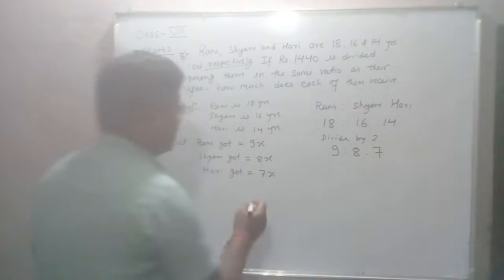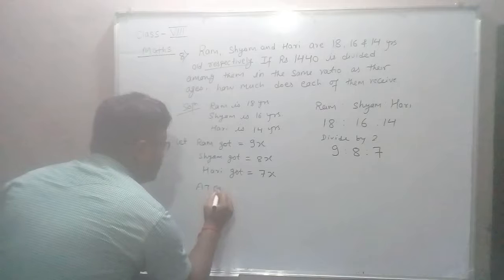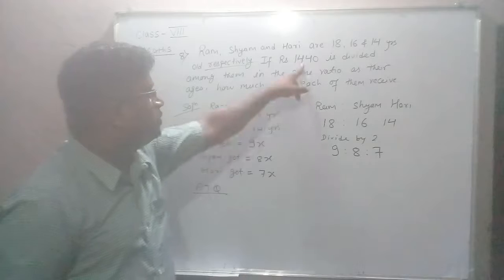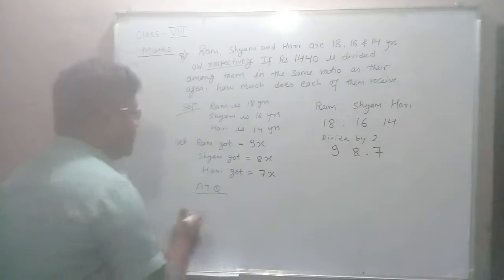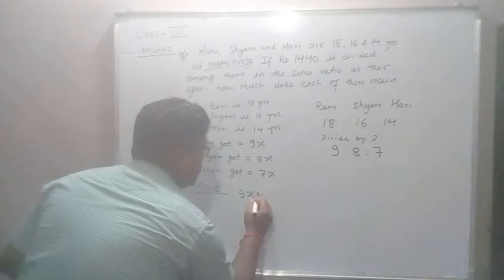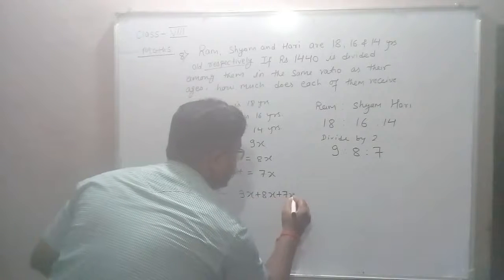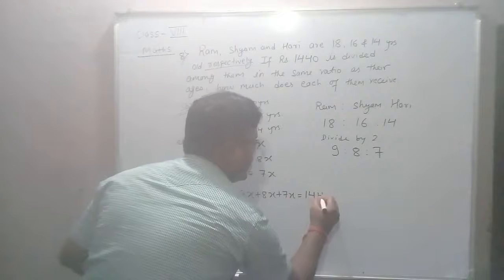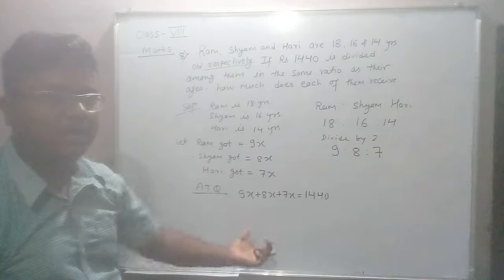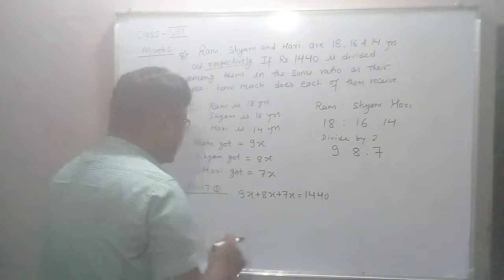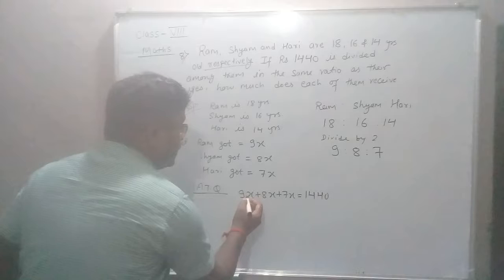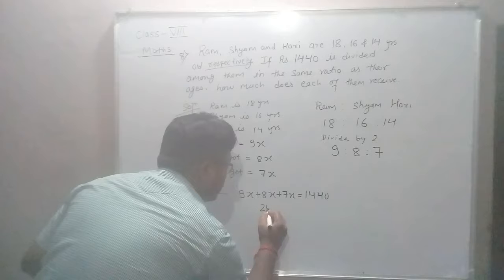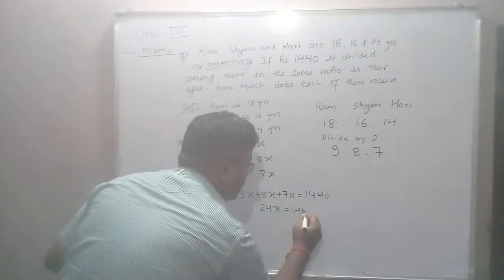According to the question, the sum of their money is equal to rupees 1440. So 9x plus 8x plus 7x is equal to 1440. Now let's solve it and find the answer. 9 plus 8 is 17, 17 plus 7 is 24. So 24x is equal to 1440.